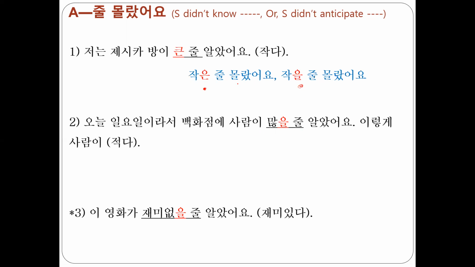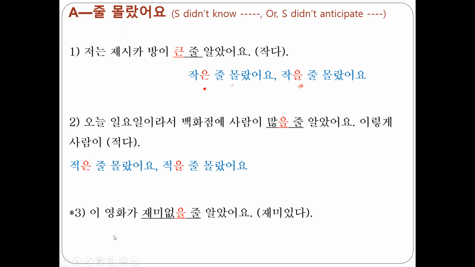So based on your context, you can use either one. There are not many details, so I'm providing two possible answers. 오늘 일요일이라서 백화점에 사람이 많을 줄 알았어요. I thought there would be a lot of people. 이렇게 사람이 적은 줄 몰랐어요. I didn't know people are this few. 적을 줄 몰랐어요. Would be few.